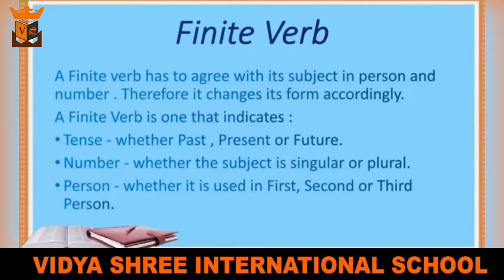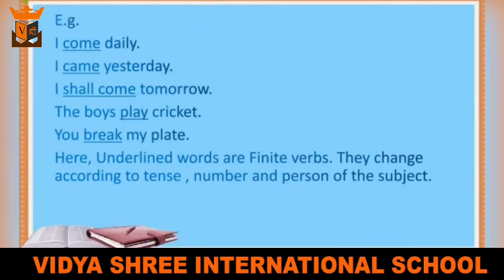Or we can say that a verb that changes according to the subject or the tense is known as a finite verb. Now let us see examples. I come daily. I came yesterday. I shall come tomorrow. The boys play cricket. You break my plate. Here, all the underlined words are finite verbs because they change according to the tense, number and person of the subject.